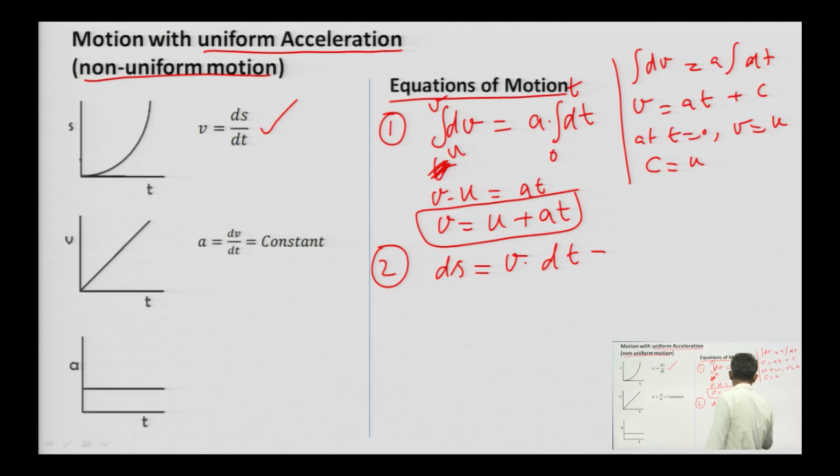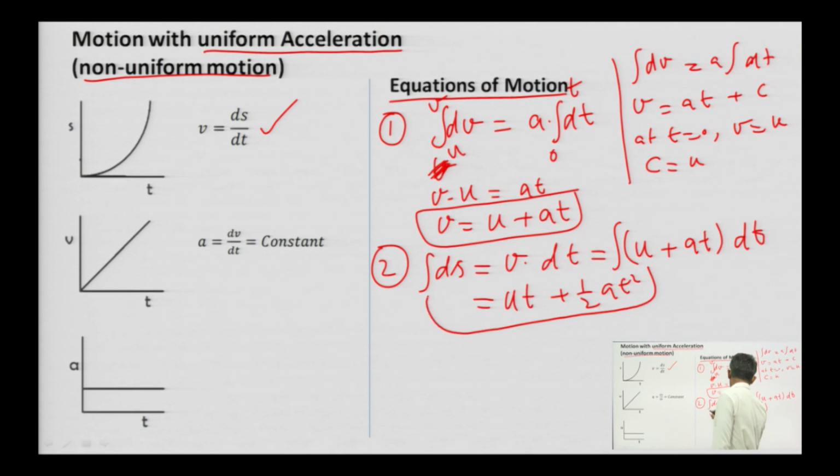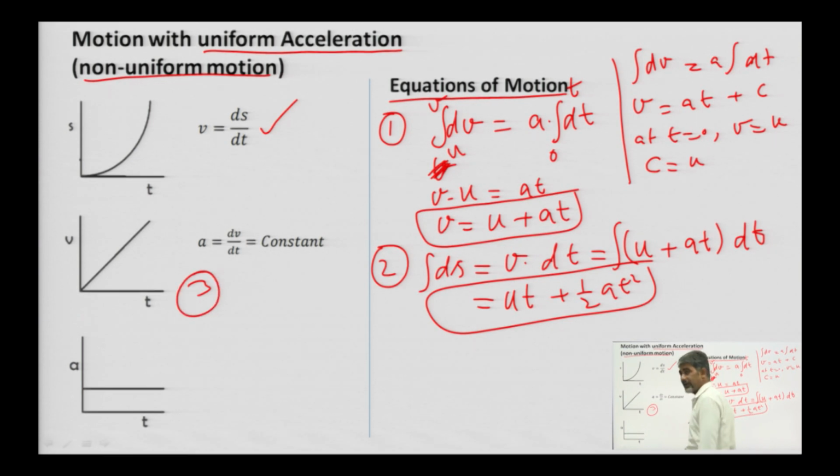So, let us put it as u plus a t into dt, okay. U is the initial velocity, a is constant. So, no problem, integrate it, okay, and after integrating, what we will get? s is equal to u t plus half a t square. So, it is the second equation, right.